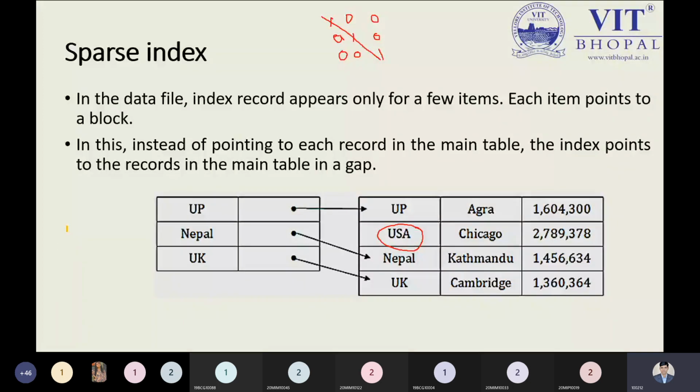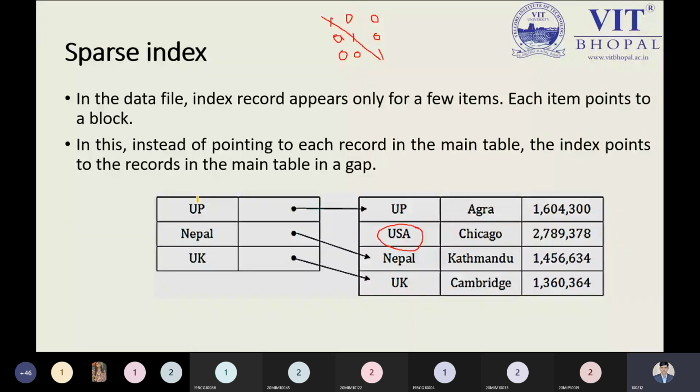But we will not talk about the sparse matrix right now. In the sparse matrix, what we have in the data file and its records appear only for a few items, and each item points to the block only. So this is a block we have referencing, but we cannot have the same as the dense index, so we are putting the sparse index.